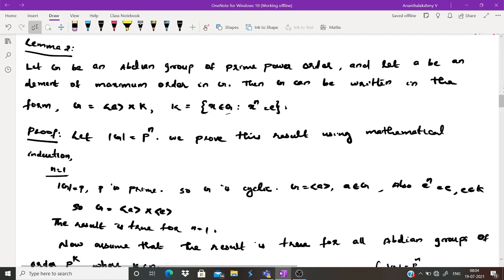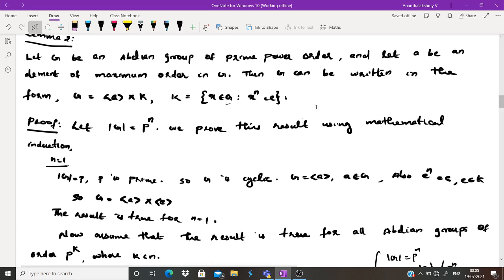This n is any positive integer; if it satisfies x square equal to e, x cube equal to e, anything, then the collection of all elements satisfying the condition x raised to n equals e is the group K.